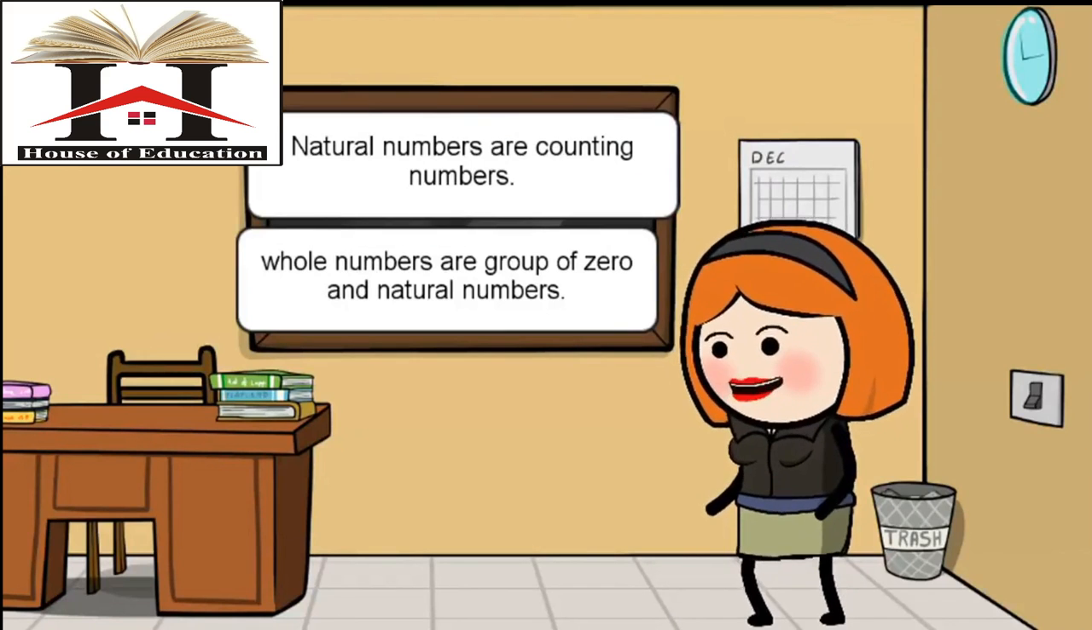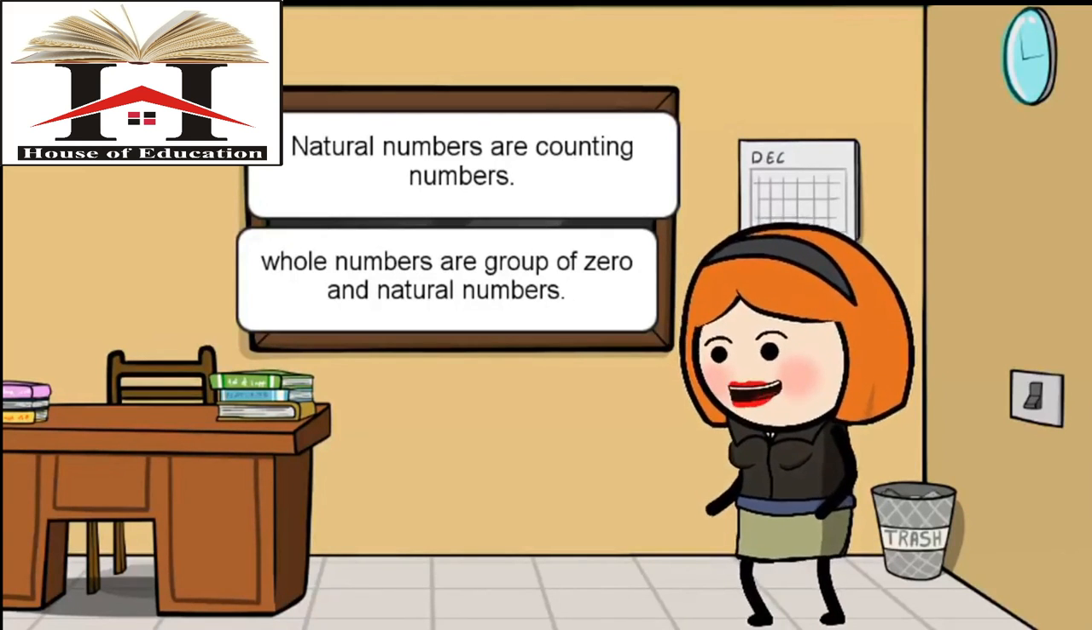Natural numbers are counting numbers like 1, 2, 3, 4 and so on, and whole numbers are the group of 0 and natural numbers. Whole numbers start from 0.